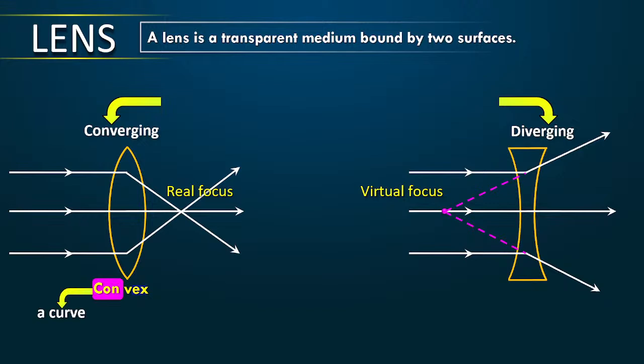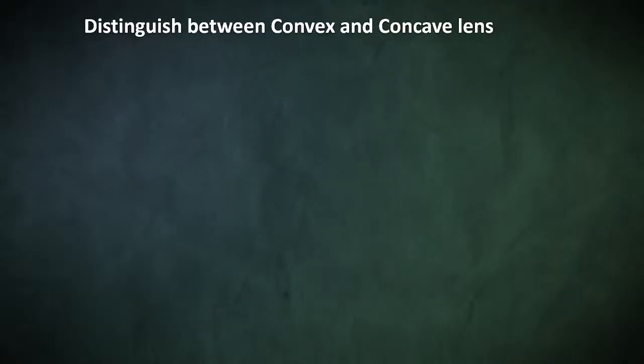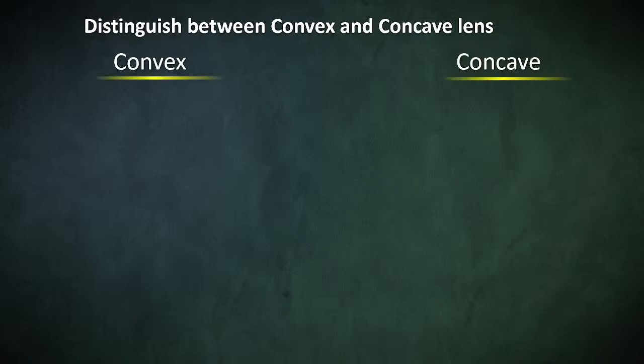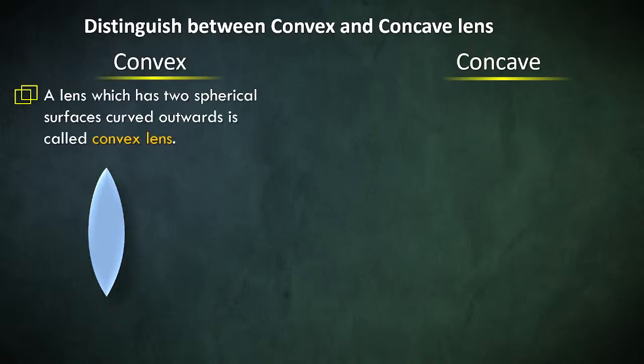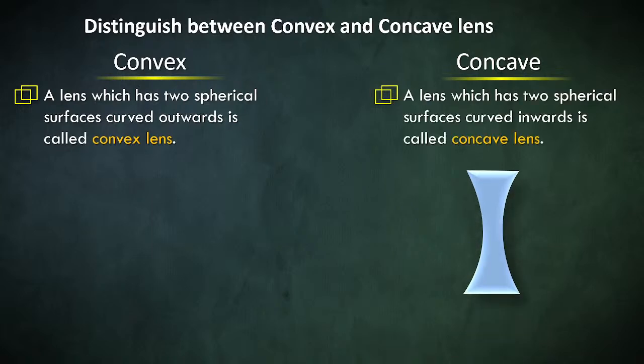So here you have con means a curve, vex means towards. Okay, con means a curve, cave means inwards. Remember this. Distinguish between convex and concave lens. So we'll first try to understand. Convex has two spherical surfaces curved outwards. Now here this will be inwards.